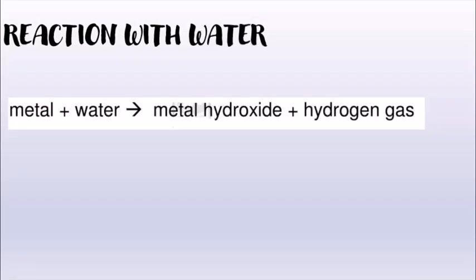Another chemical property is reaction with water. What will happen if you treat metal with water? Most of the metals do not react with water. You cannot see any changes in that metal if you immerse it in water for a very long time. But there are a few metals, for example sodium and potassium, which show some changes. When metals like sodium and potassium are treated with water, they give metal hydroxide and hydrogen gas is released.